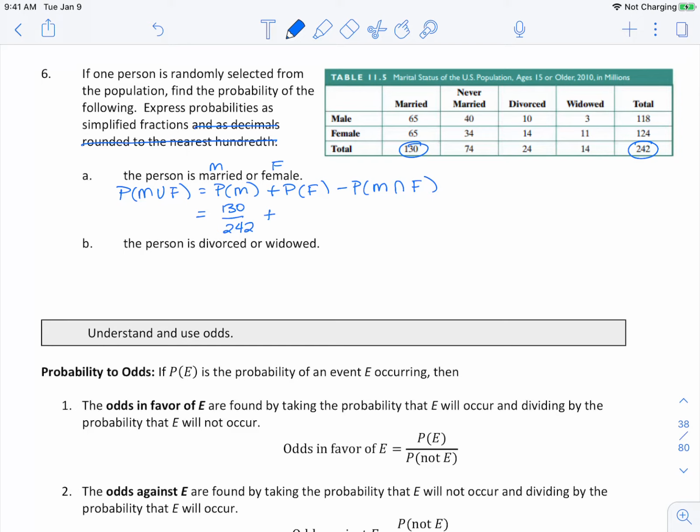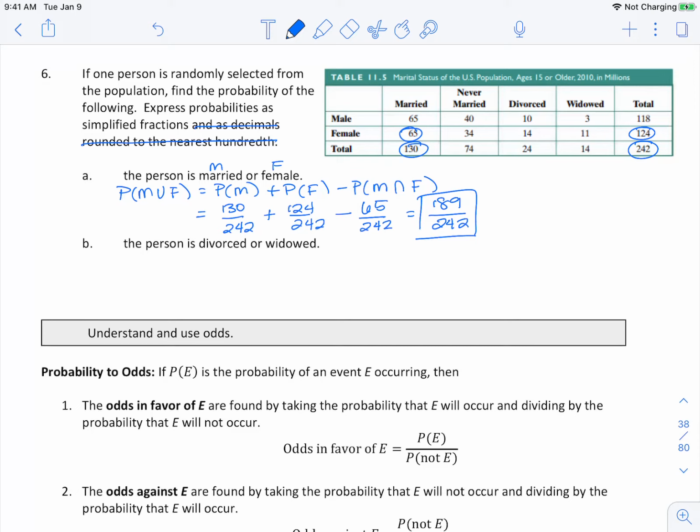Our total for that is here 124 out of the table total 242 minus the probability that they're married and female. So if we look here, females that are married is 65. So minus 65 out of 242, and that will give us 189 out of 242.